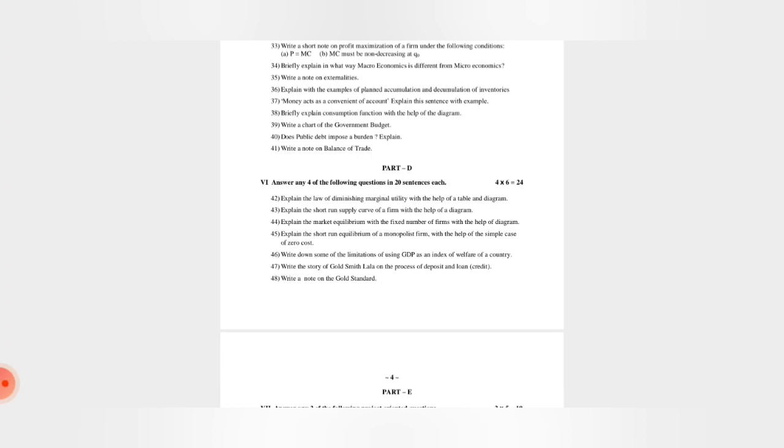We are going to get 6 marks for: write down the limitations of using GDP as an index of welfare. This question may be asked, or a macroeconomic identity can be asked, or even the expenditure method can be asked.